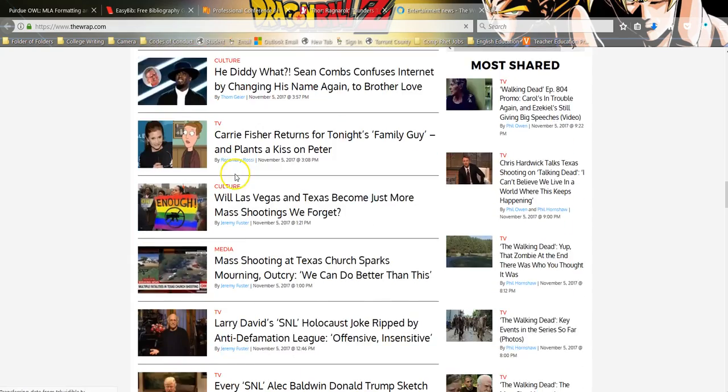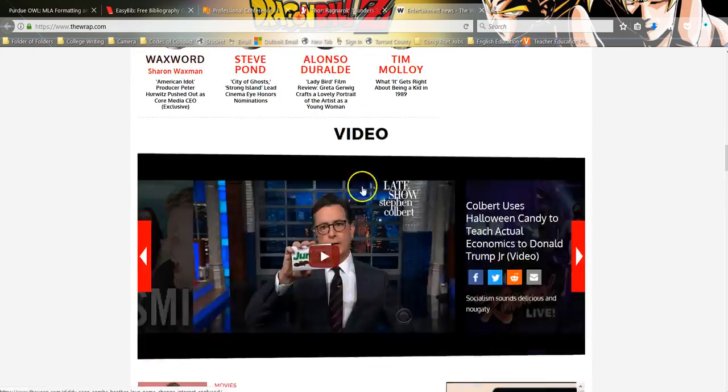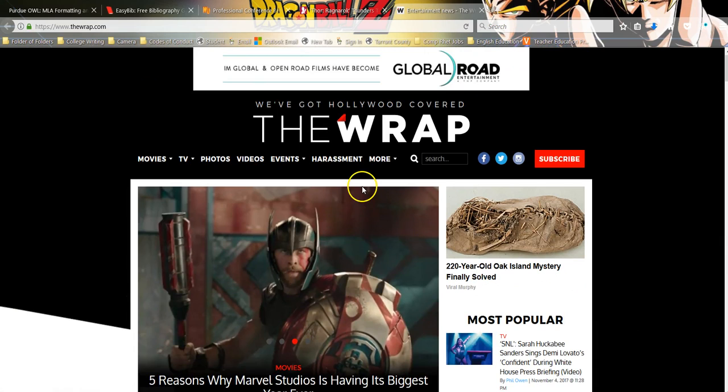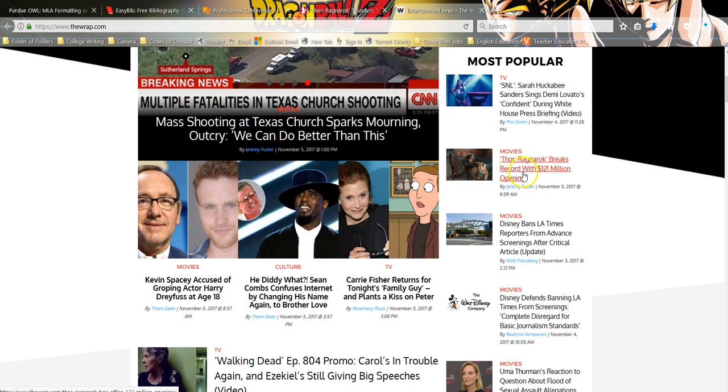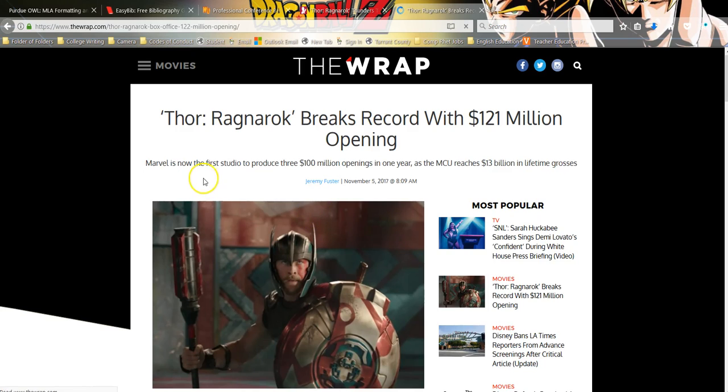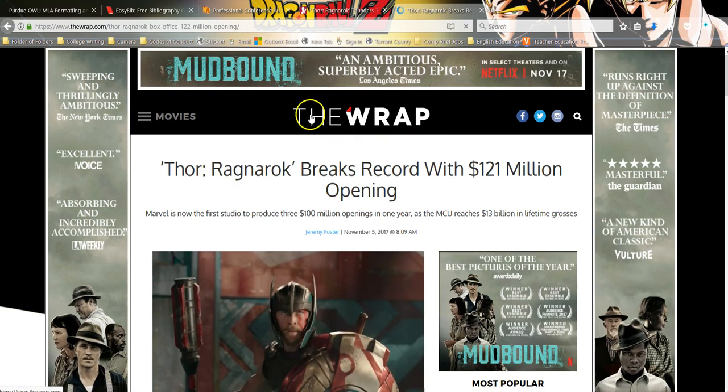And this is where we get a lot of these different articles, different bits of information. So essentially what's happening is MSN is actually borrowing from The Wrap. See right over here? Does this look familiar? That's our actual original article. MSN is borrowing from The Wrap, and they're putting it into their page.